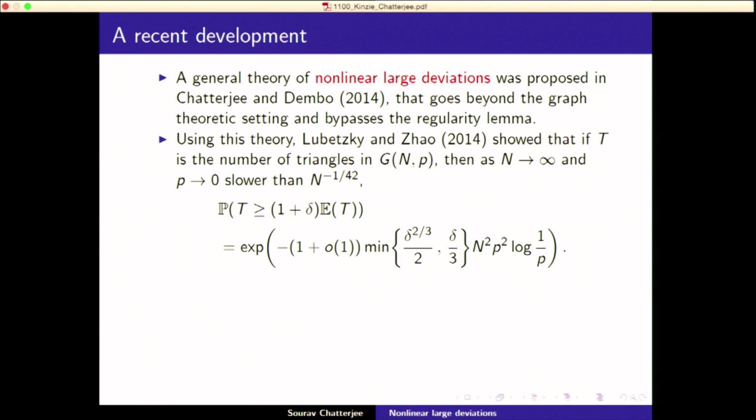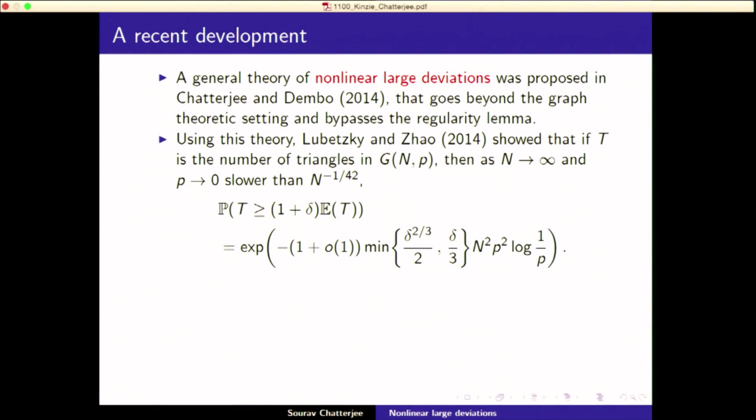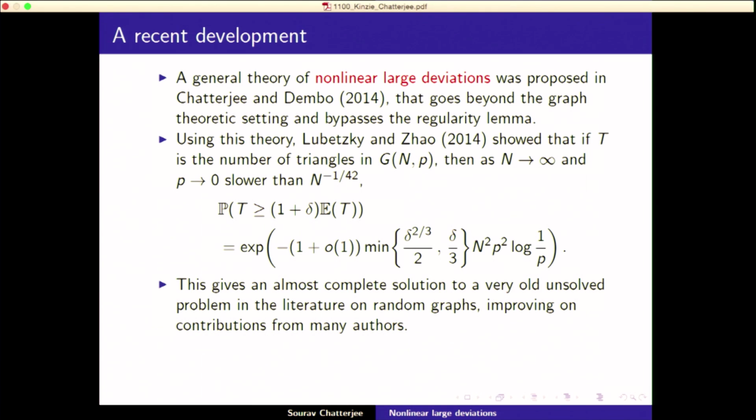You consider the Erdős–Rényi graph G(n,p). You look at the probability that the number of triangles exceeds the expected value by a fraction delta. Now, delta is fixed, but here n is going to infinity, and p, instead of remaining fixed, is going to 0. There's a barrier, so the theory is still incomplete. But going to 0 slower than this, you have an explicit formula for the probability. It's like e to the minus n squared p squared log(1/p) times a constant, which is the minimum of these two things. And then there is a follow-up paper, which I'll tell you about.